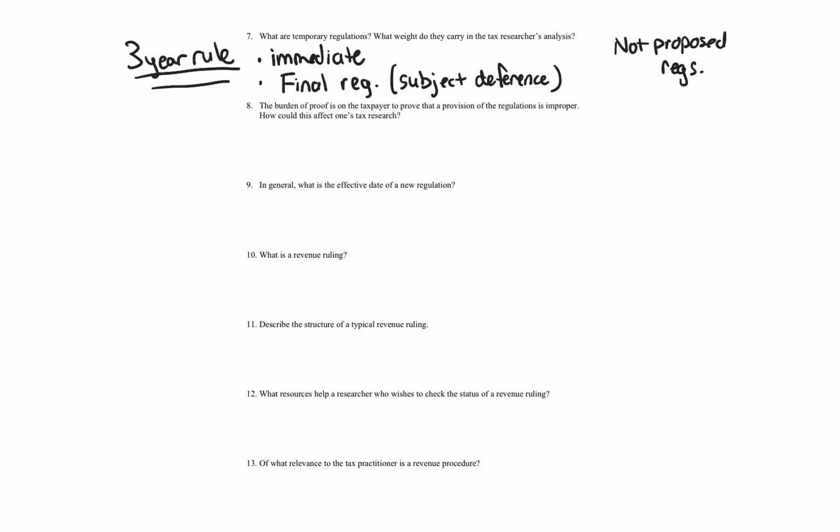How could this affect one's tax research? So I'm telling you a true statement that the burden of proof is on the taxpayer to prove that a provision of the regulations is improper. And that goes, again, to the deference of a respective item. And by the way, deference goes both ways.